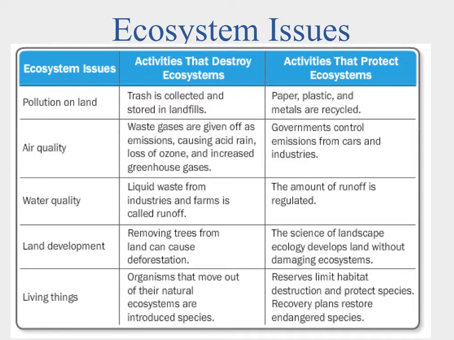Okay, so we have a bunch of different issues in the ecosystem that we have to look at. The first one we'll look at is pollution on land. And pollution on land, what we're talking about is trash, and primarily putting it and keeping it in landfills. The problem with that is we're destroying habitats to make these landfills, and then we have to make sure that we're containing all of the trash in there.